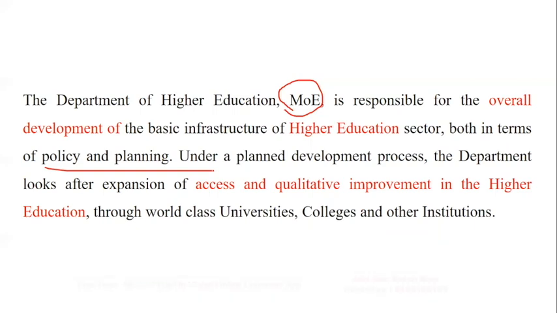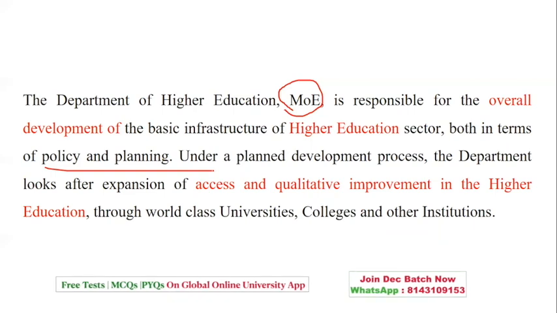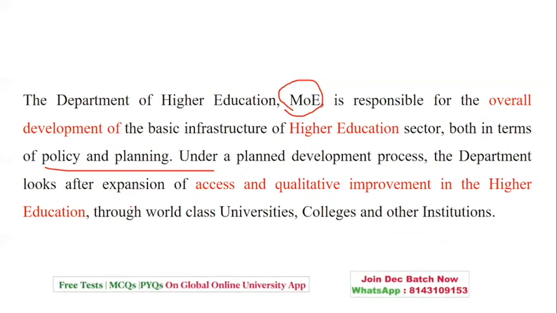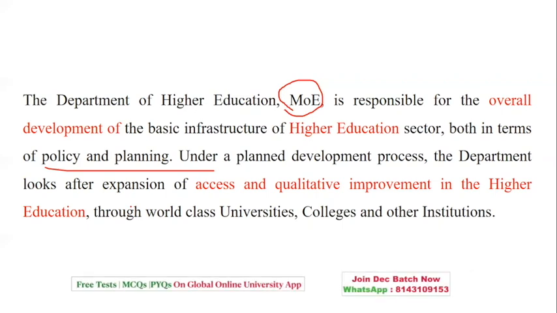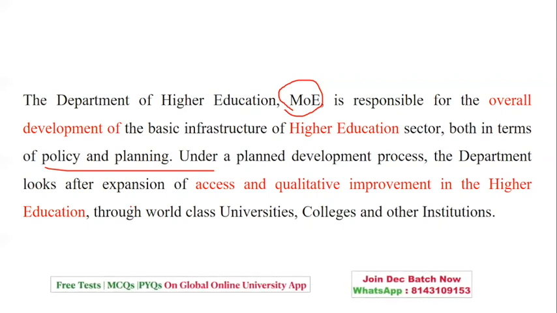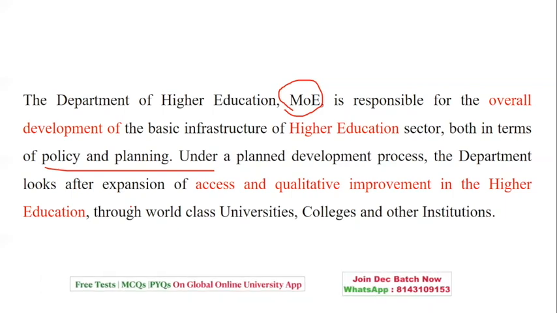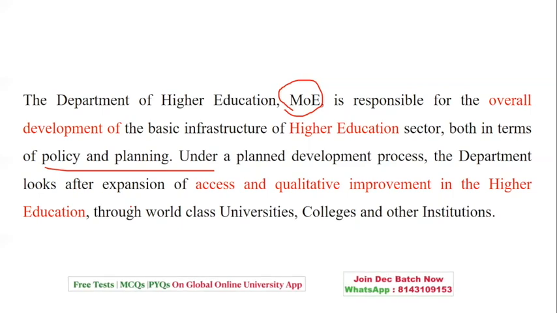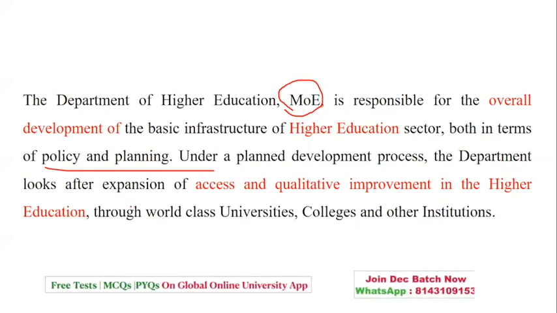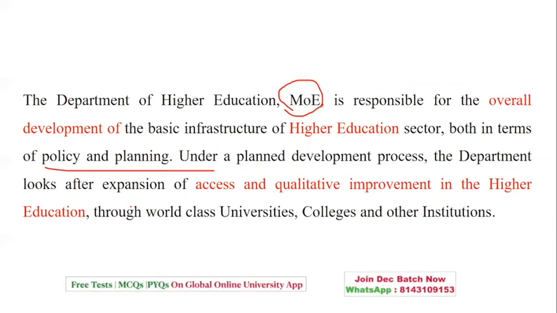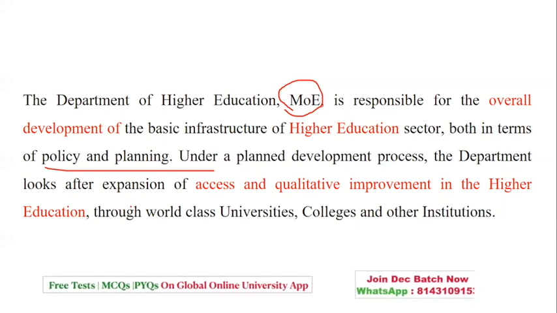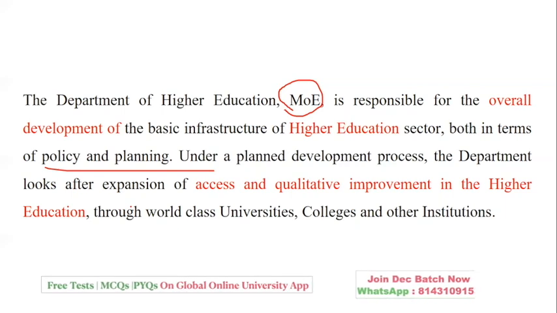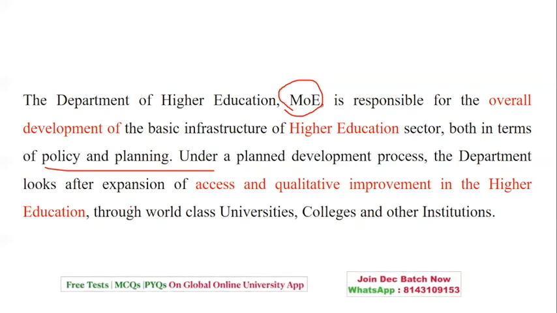Now when we talk about this planning process, the department looks after the important concept, that is, the principles: assess quality improvement with respect to higher education in the world class, through world class universities, world class colleges and other institutions, that is, premium institutions. So please remember that from this paragraph also you can definitely get questions.